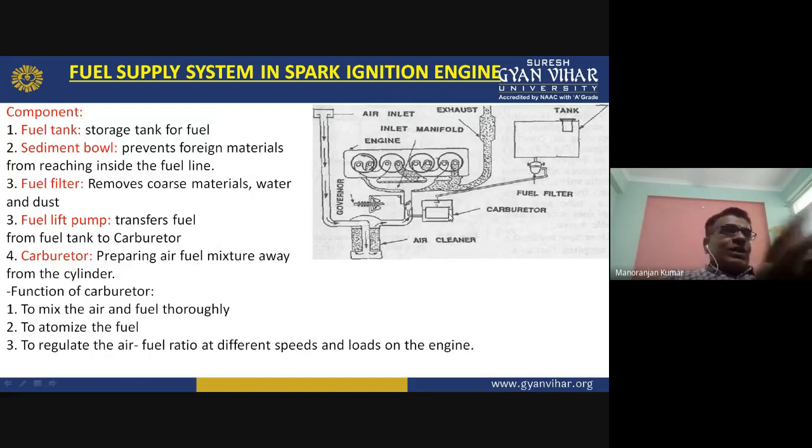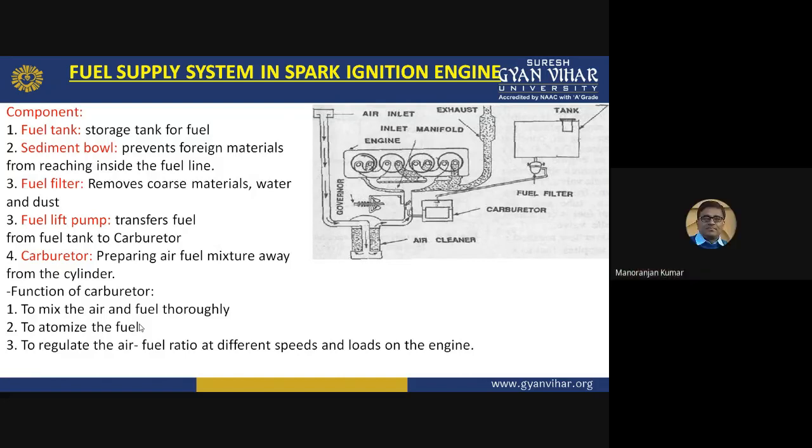So what are the functions of the carburetor? The main function is first to mix the air and fuel thoroughly. The second function is to atomize the fuel. What is the meaning of atomize? Atomize means it will break the petrol or mixture into very minute form. What is the benefit of this atomization?